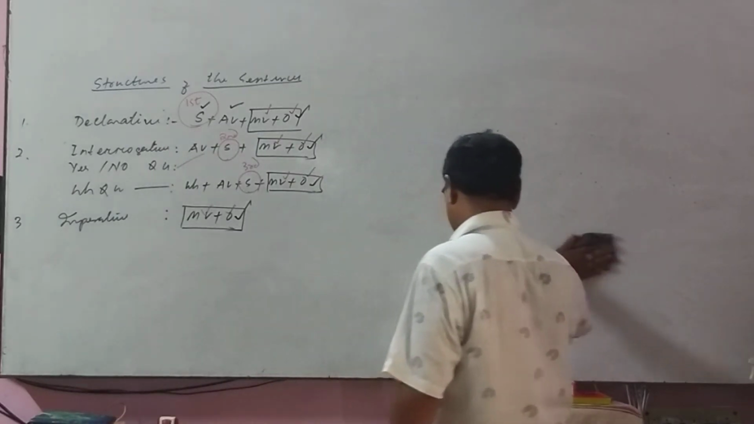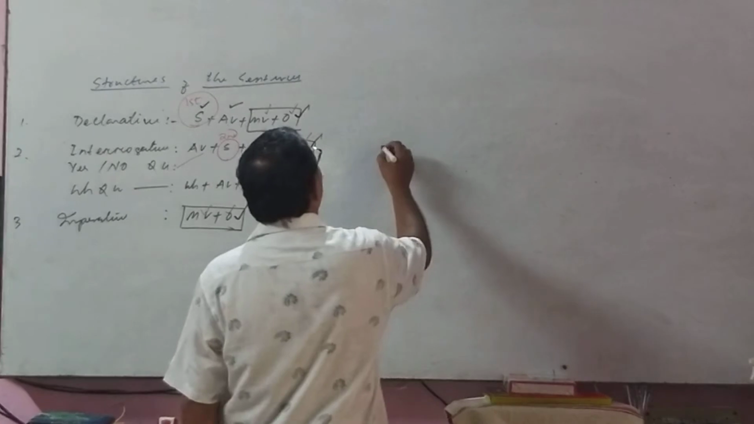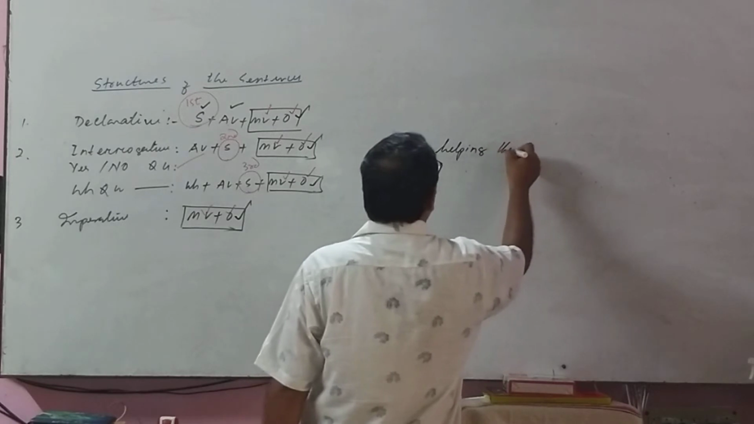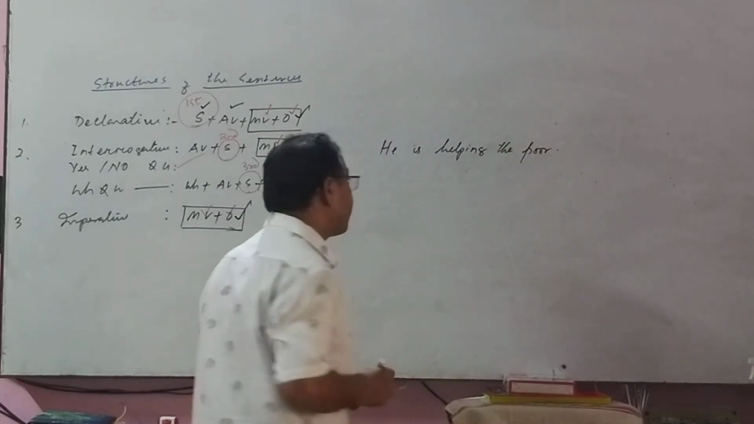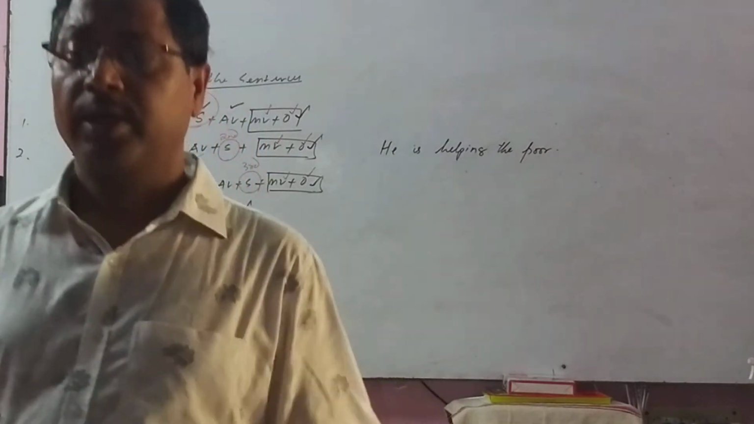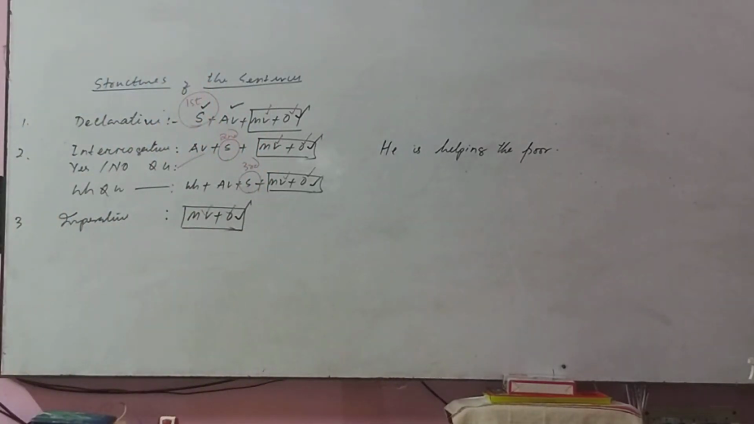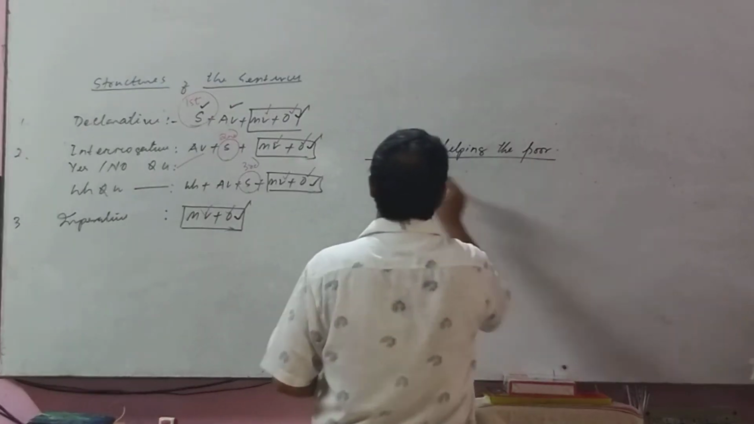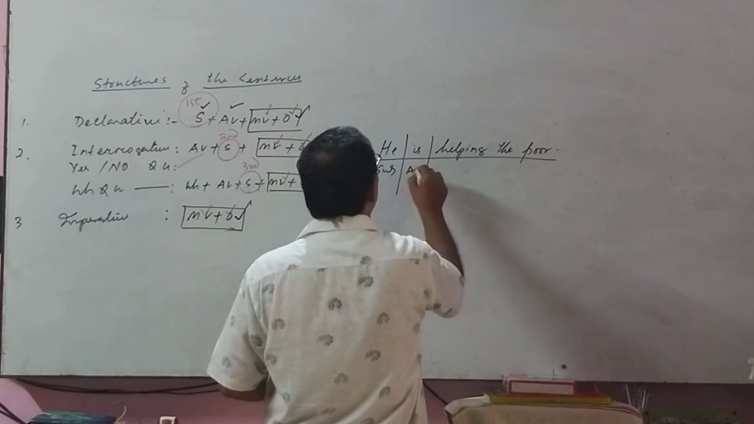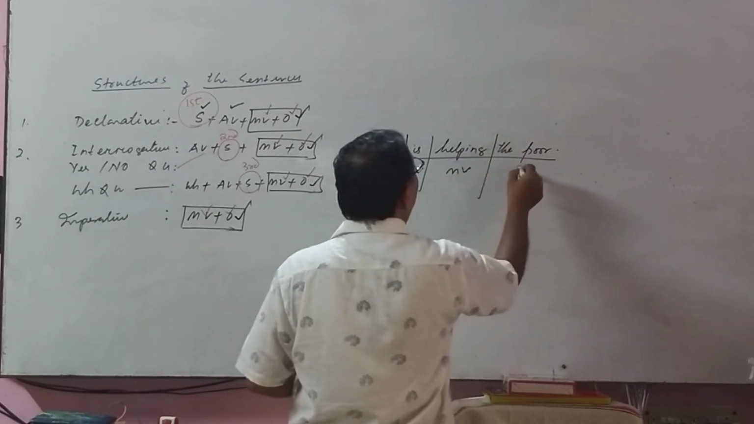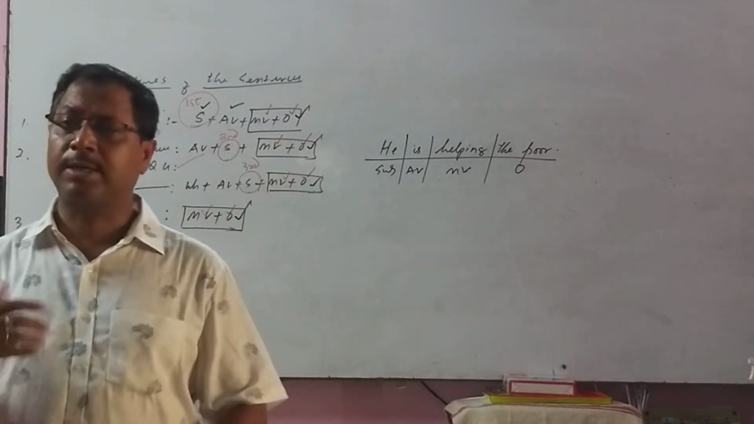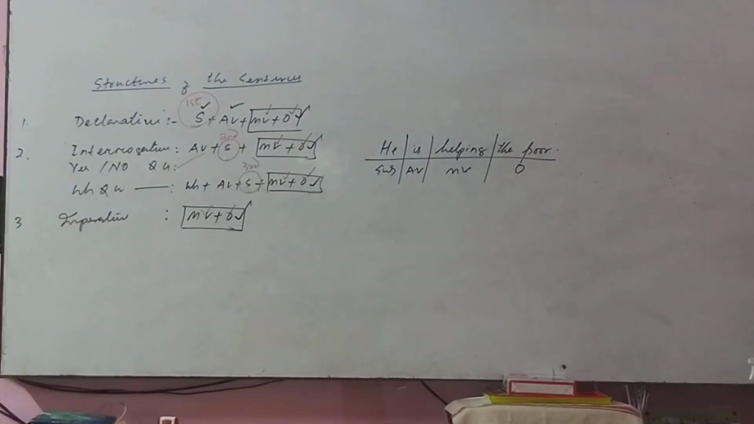Look at the sentence here. He is helping the poor. Okay? He is helping the poor. This is a declarative sentence, and according to our structure, this is the subject, this is the auxiliary verb, this is the main verb, this is the object. Did you get the sense? Okay, subject, auxiliary verb, main verb, and object are present.